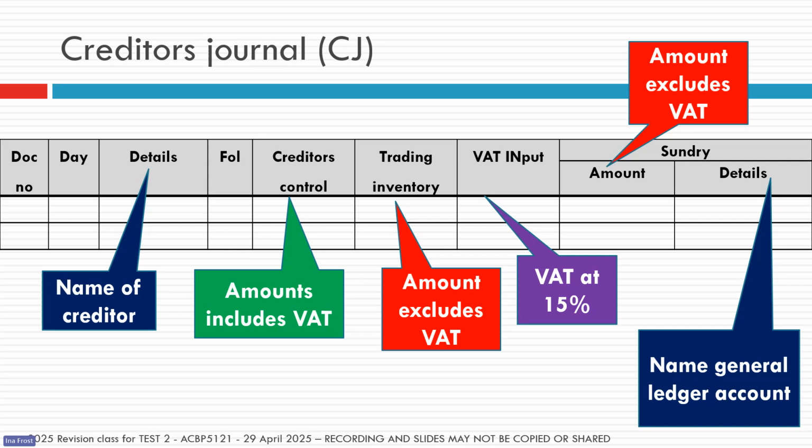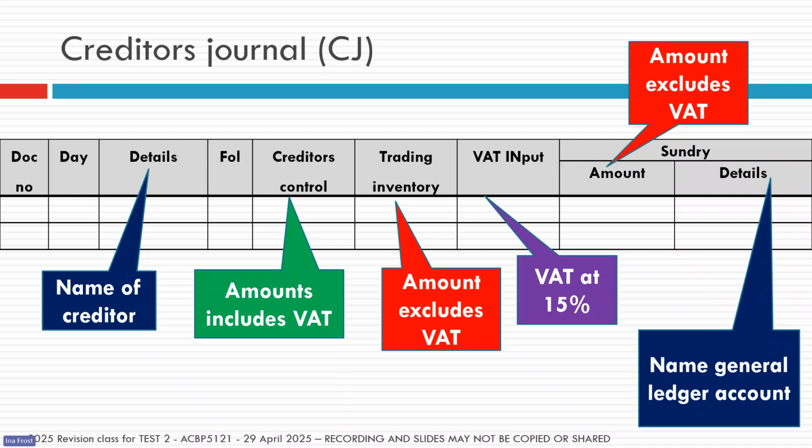So what is the name of the creditor where you bought these items? The creditors control column is now your key and most important column. And this will be the column including VAT, because it will be the total amount that is owed to the creditor. We have a trading inventory column if we are using perpetual inventory, and that will be excluding VAT.